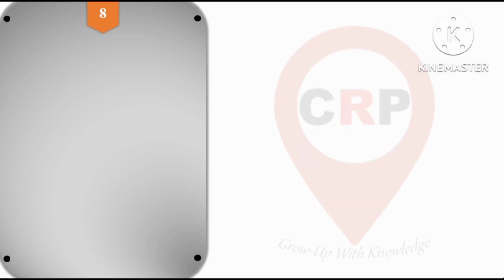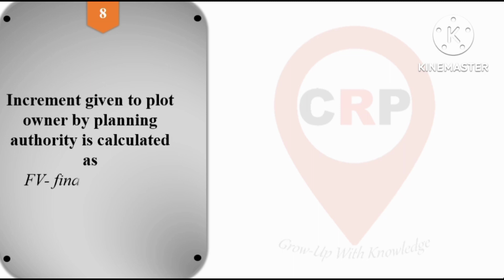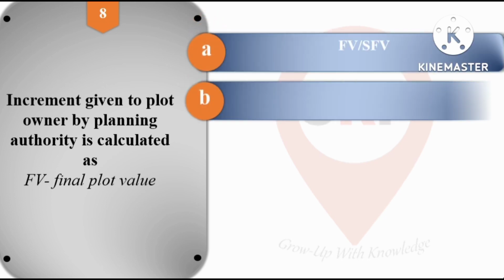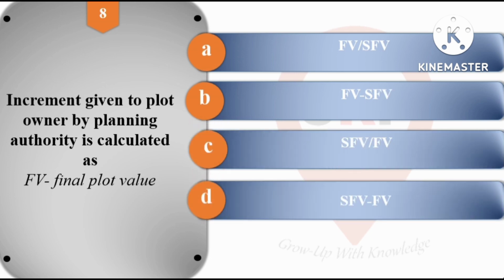Next question, question number 8. Increment given to plot owner by planning authority is calculated as, here FV means final plot value. So options are FV divided by SFV, second option FV minus SFV, option C is SFV divided by FV, and option D is SFV minus FV. And the right answer here is option B, that is FV minus SFV.